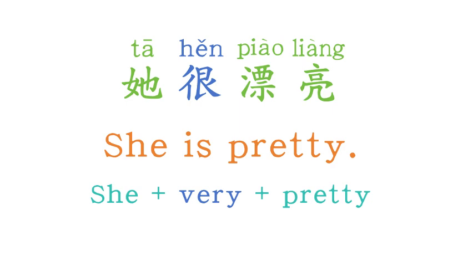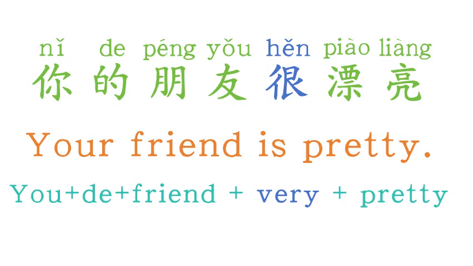Now, let's practice using this rule to make other sentences. So try to say, your friend is pretty. Actually, we say, your friend very pretty. So we say, 你的朋友很漂亮.